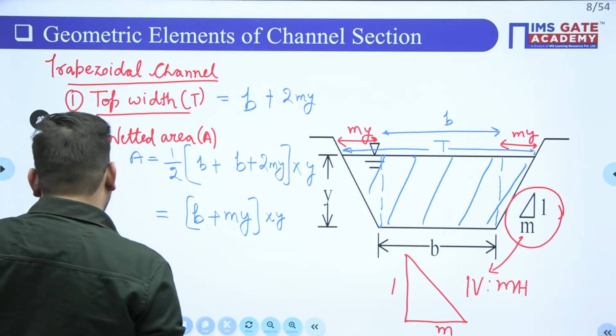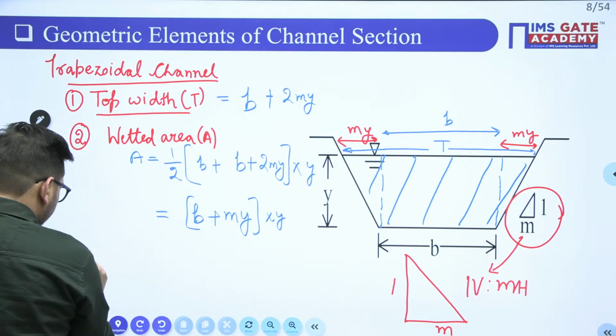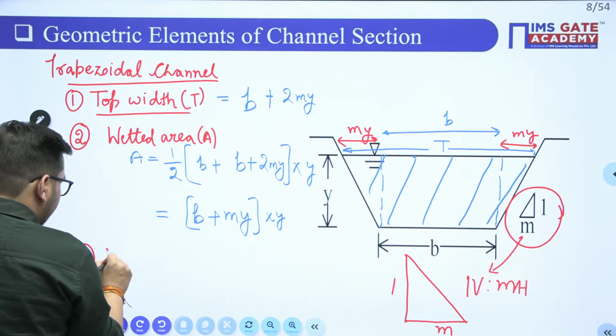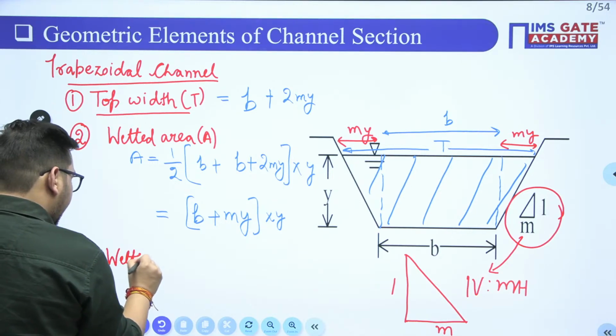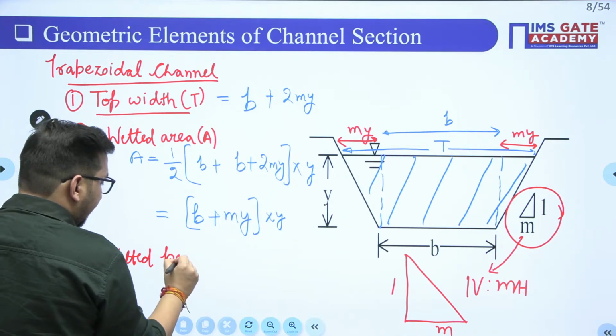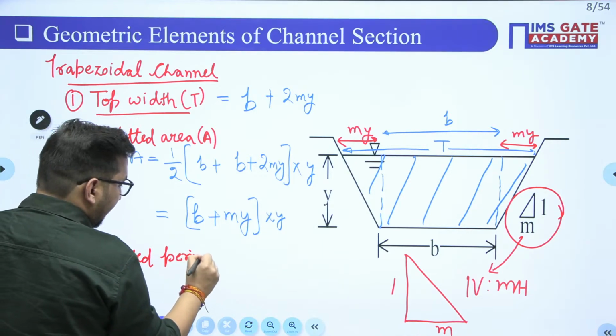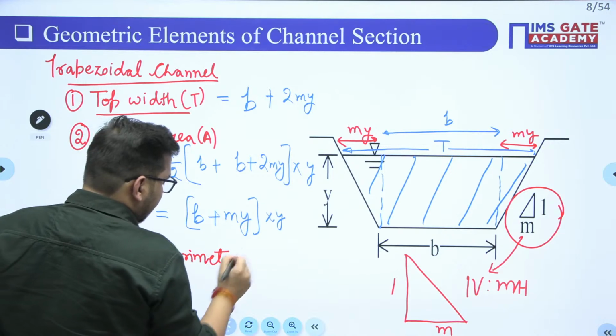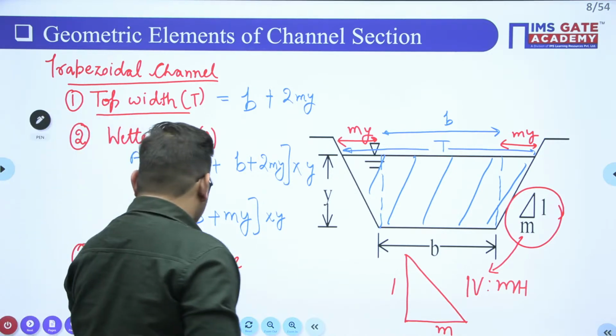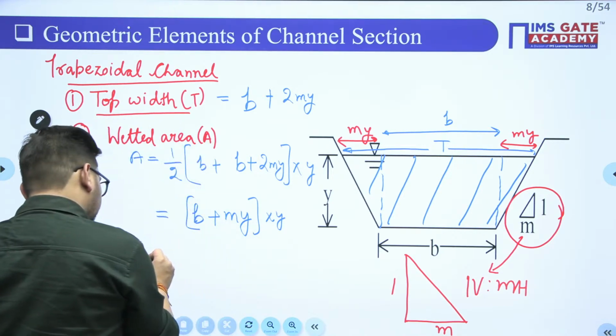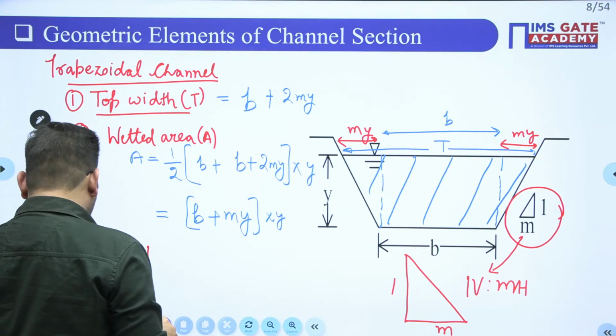Now next property is your wetted perimeter.